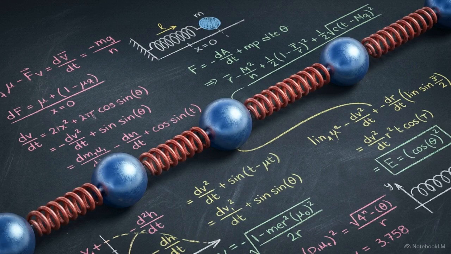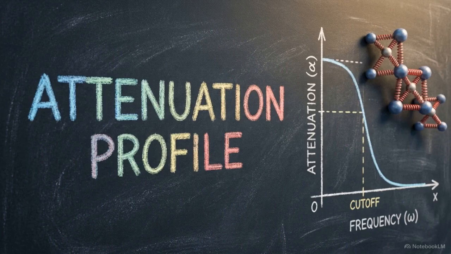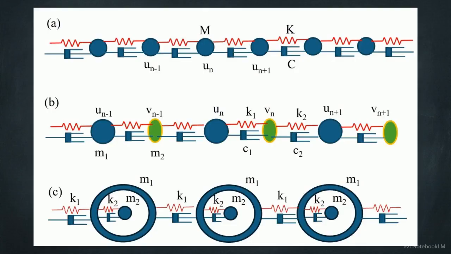This discrete algebraic baseline proves the core mechanic. Any standard periodic structure inherently acts as a low-pass filter, completely attenuating frequencies above its specific cutoff limit. To solve the low-frequency size constraints of Bragg scattering, we change the unit cell.